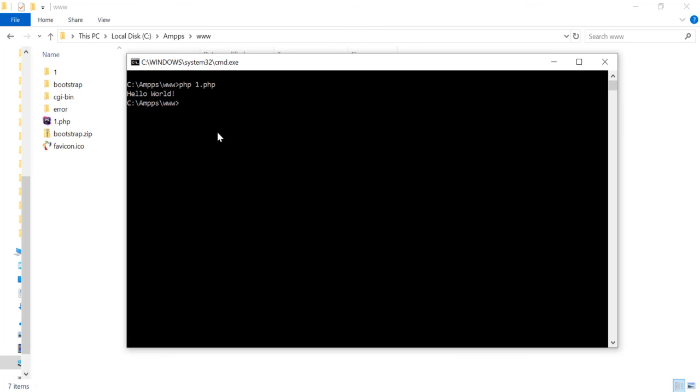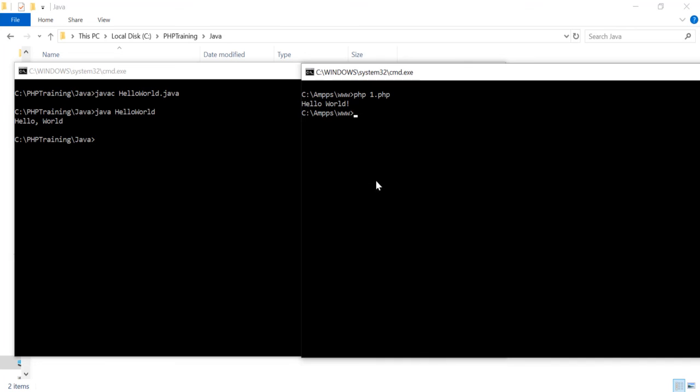Okay, so that's the difference between a compiler and an interpreter. With a compiler, you write the program, compile it, and run it. With an interpreter, you don't have to compile it. You just write it and then run it. And PHP is a scripting language that uses an interpreter. Java is a programming language which uses a compiler.